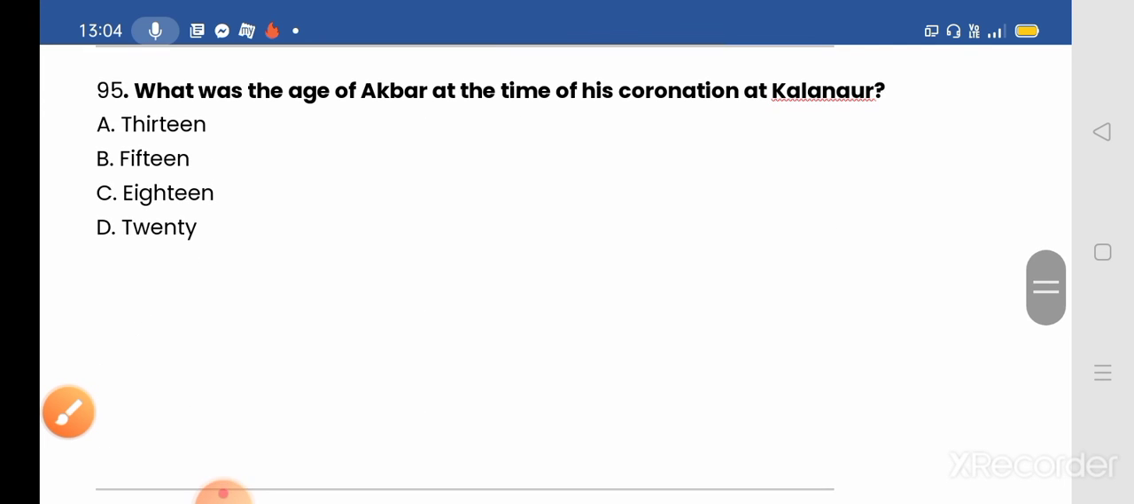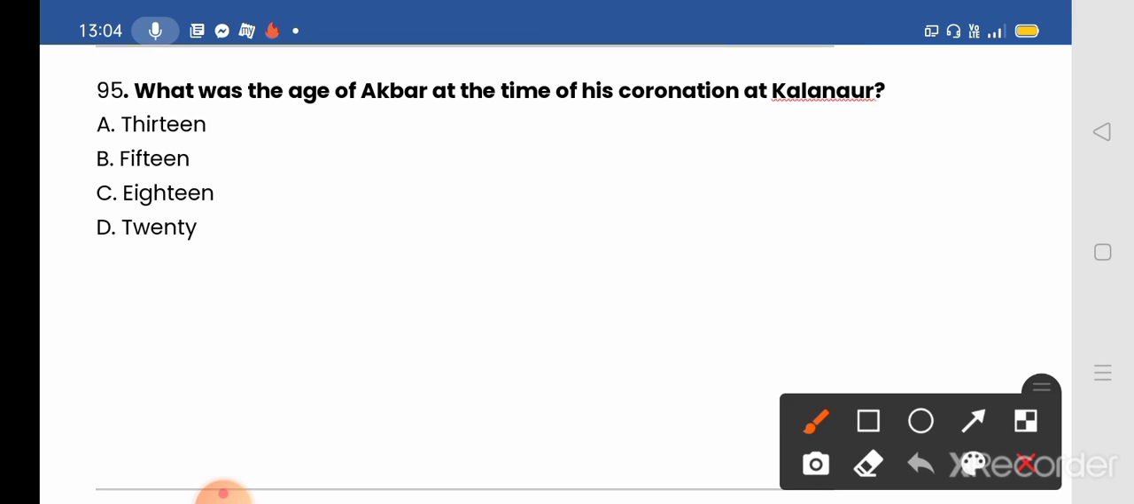Question number 95. What was the age of Akbar at the time of his coronation at Kalanaur? Option given: A. 13, B. 15, C. 18, and D. 20. And the age of Akbar was option A, 13. Akbar ascended the throne at the age of 13 in the year 1556 AD. Okay, so option A will be the correct answer.